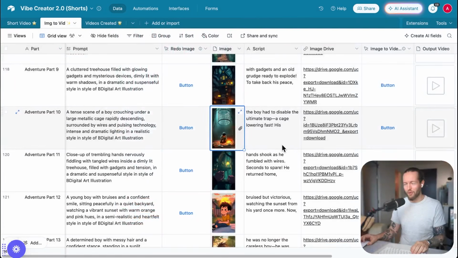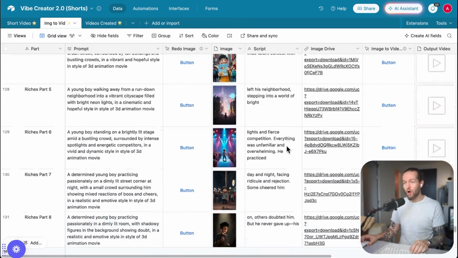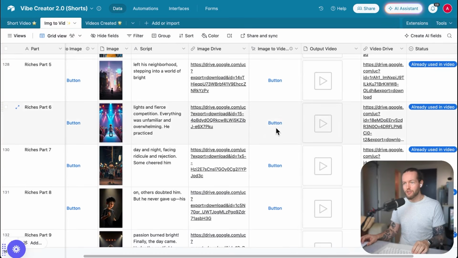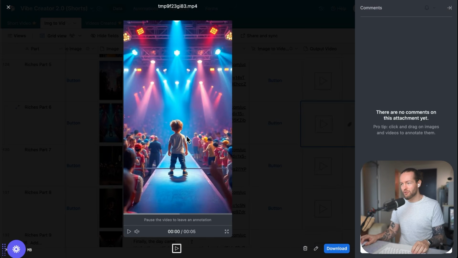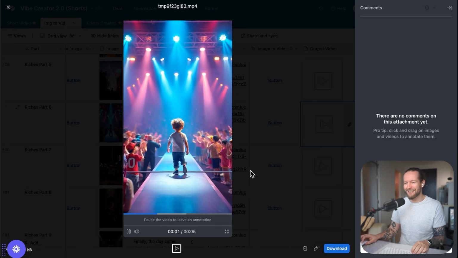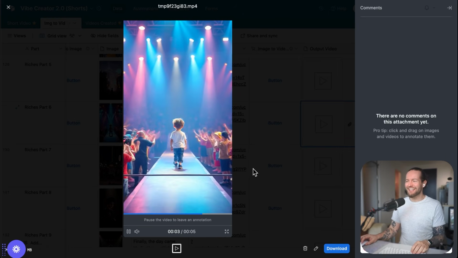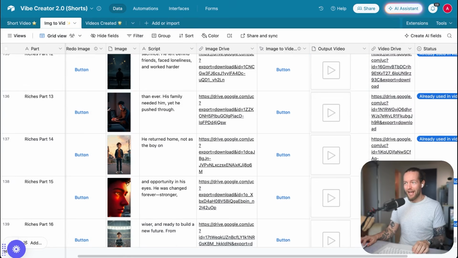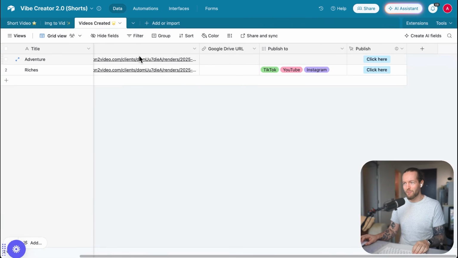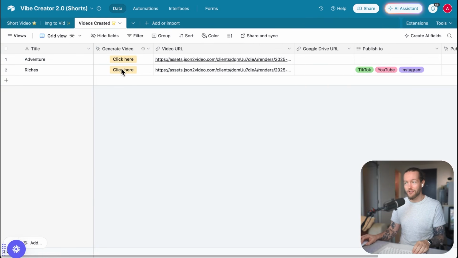Perfect for our protagonist. Once you're happy with all your parts and images, we just click on these buttons here to generate the video itself. And as you are gonna see, it's an image to video workflow that creates these insane AI videos. Once you have generated all the images and you're happy with them, you can go to the next step, which is to just click on generate video.